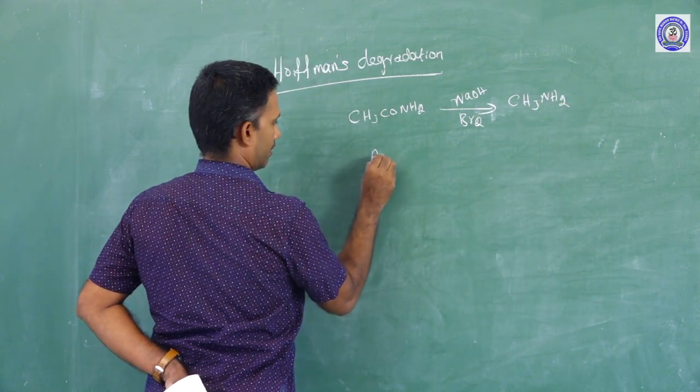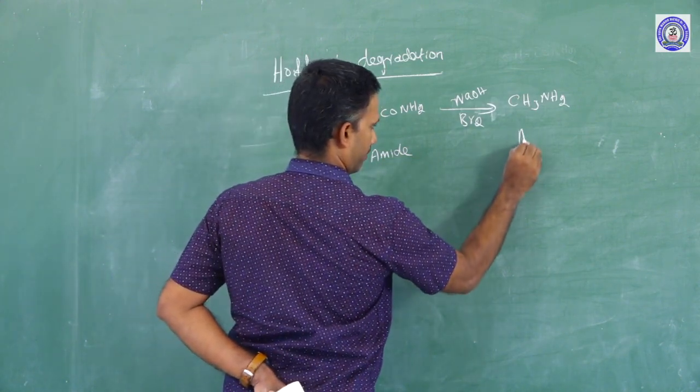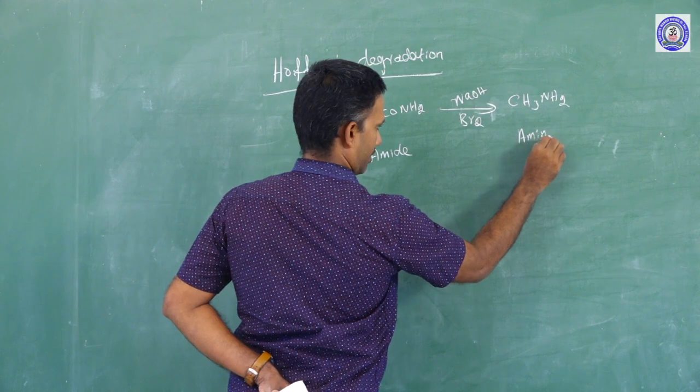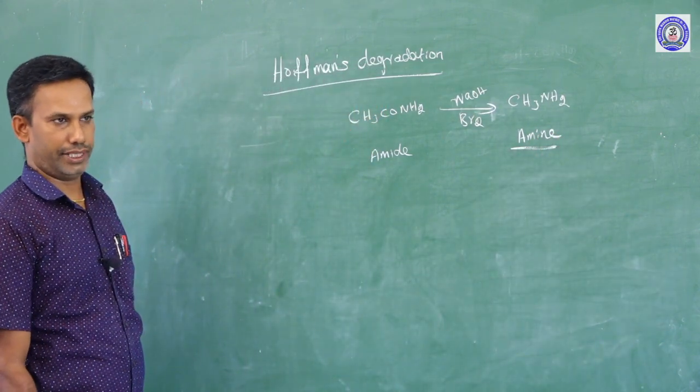So amide is converted to amine, primary amine. This is a very, very important method to prepare a primary amine.